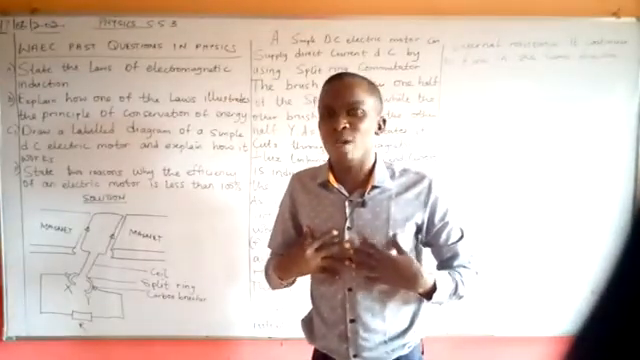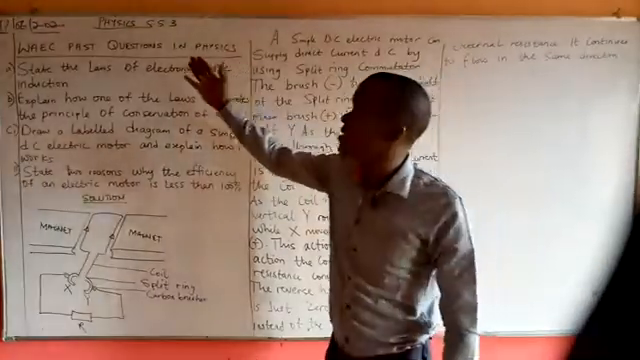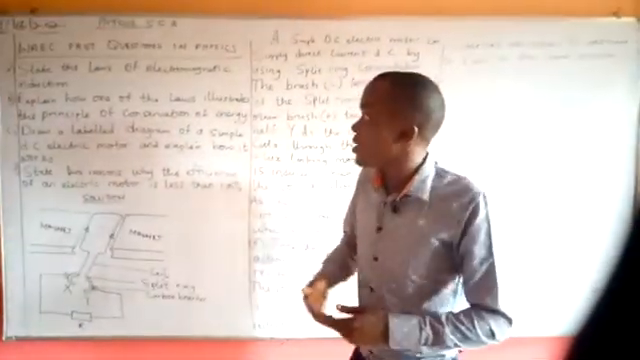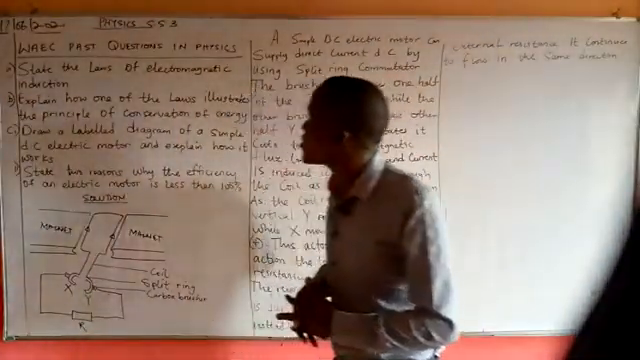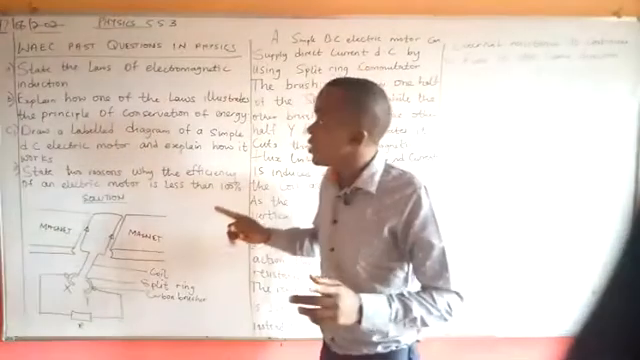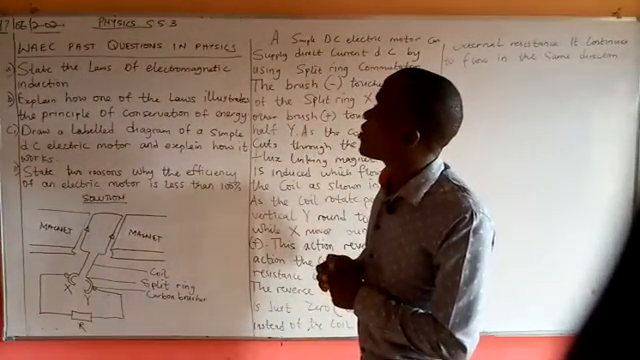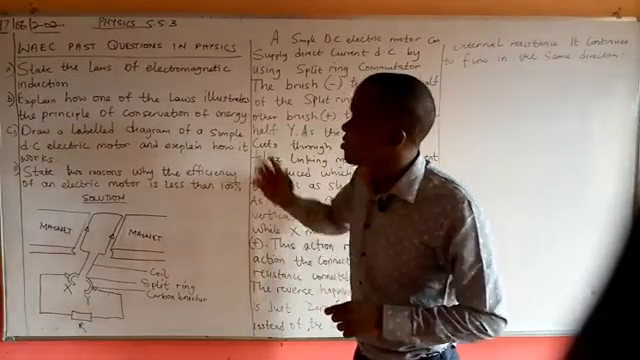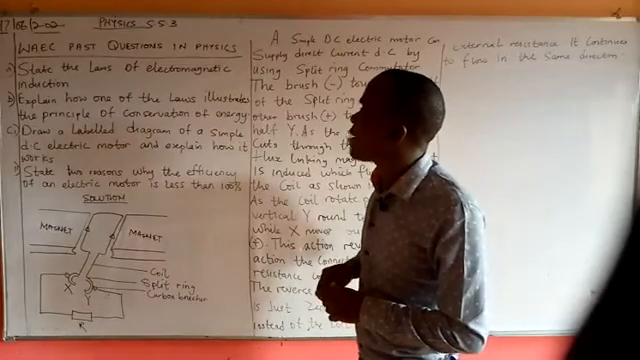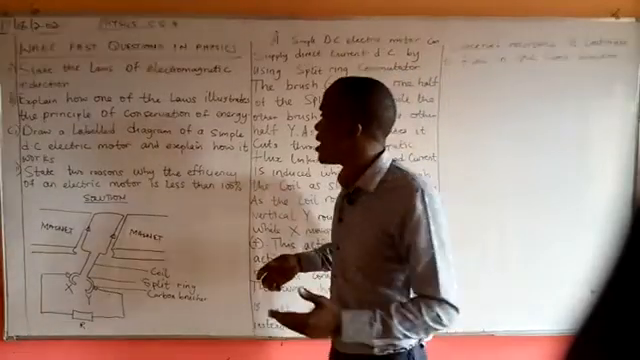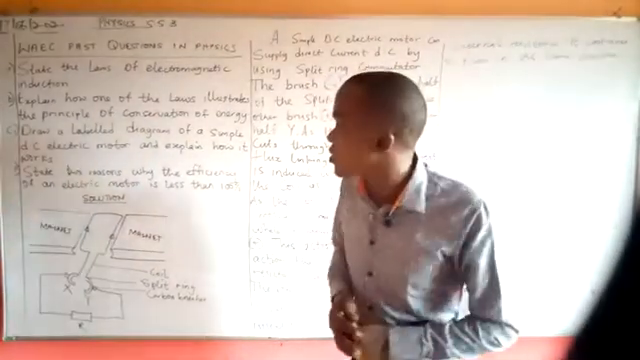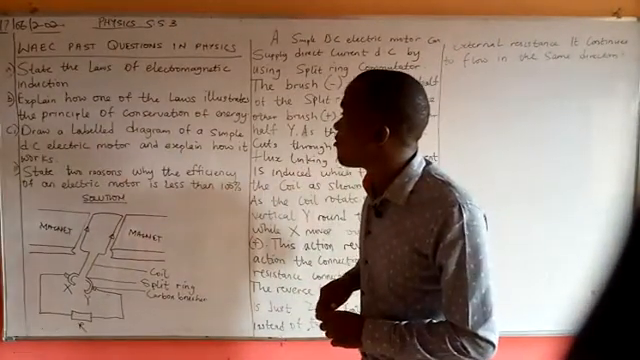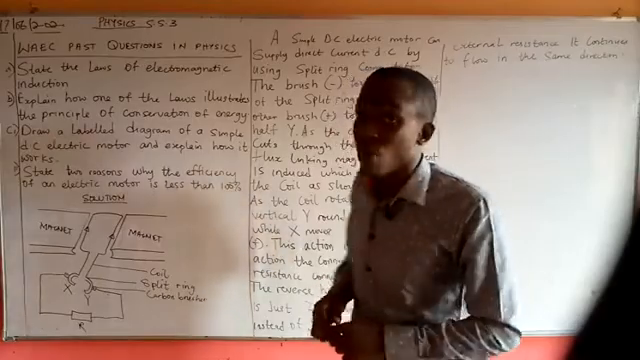My name is Basil Ojemada, and I'll be taking you through physics for SS3 classes that has to do with the WAEC past questions. Now, the first one we have: state the laws of electromagnetic induction. Then B, explain how one of the laws illustrates the principle of conservation of energy. Then C, Roman figure 1 says, draw a labelled diagram of a simple DC electric motor and explain how it works. Then Roman figure 2 says, state two reasons why the efficiency of an electric motor is less than what?